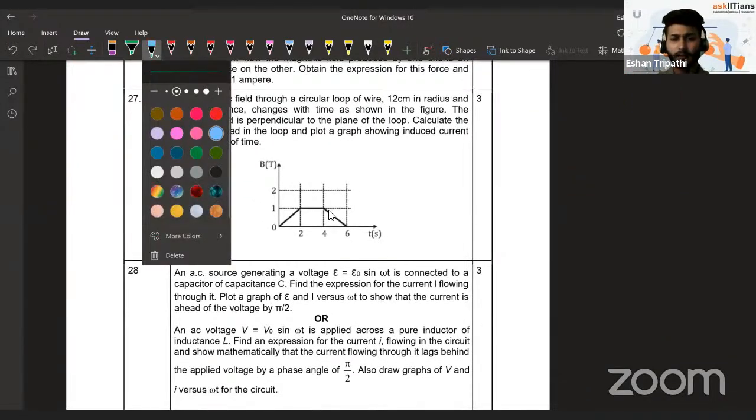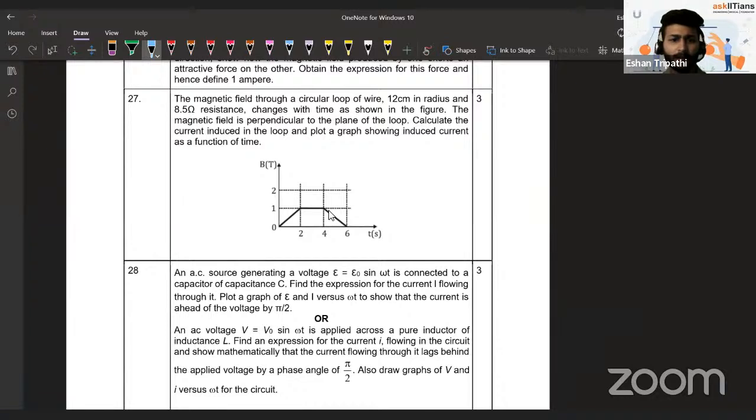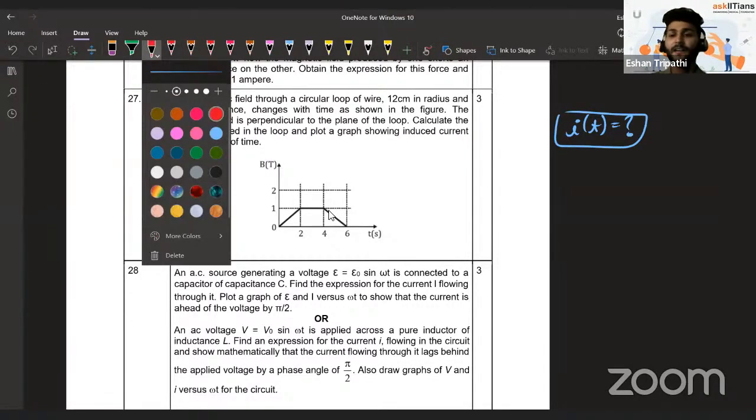Then the next question, I think, is based on electromagnetic induction. Yes, they're talking about induced current. Whenever they ask you to draw a graph, the magnetic field versus time is given. You are supposed to find the graph of the variation of current as a function of time. So basically it is based on the formula of Faraday's law.